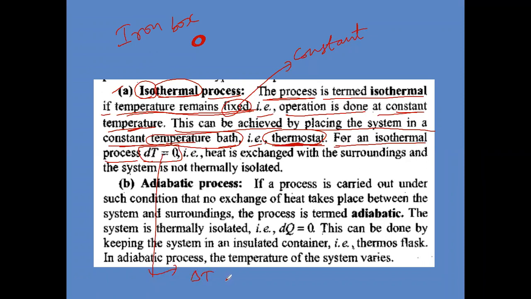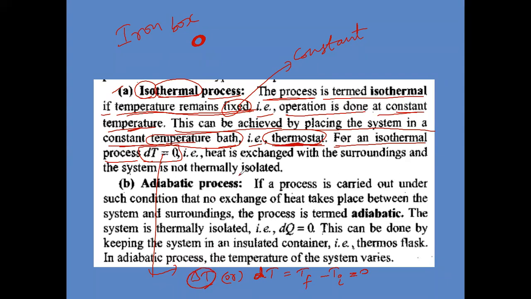Delta T, or what they wrote here, DT. Delta T is the difference in temperature. Final temperature minus initial temperature is what? Zero. Why is it zero? The initial temperature is the same as the final temperature. Suppose 25 degrees initially and 25 degrees finally. The temperature remains constant, so 25 minus 25 is zero. So delta T will be zero for which process?